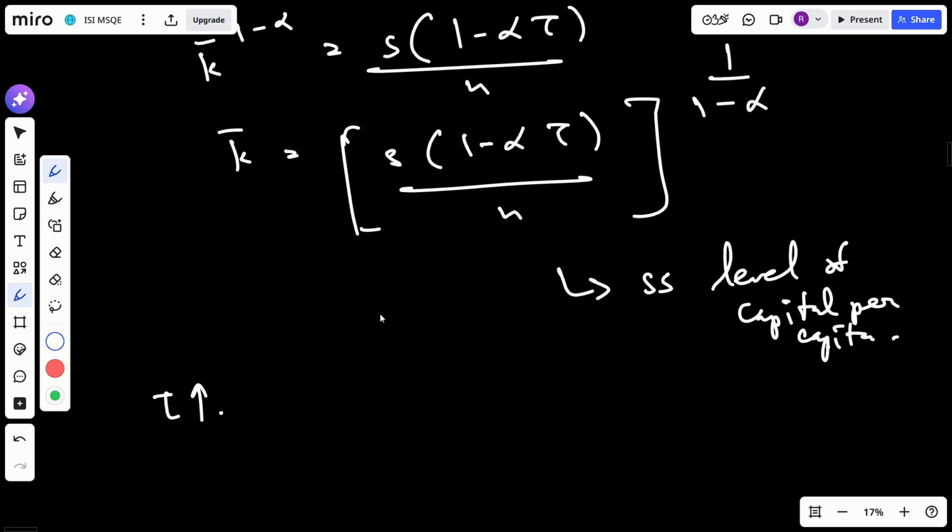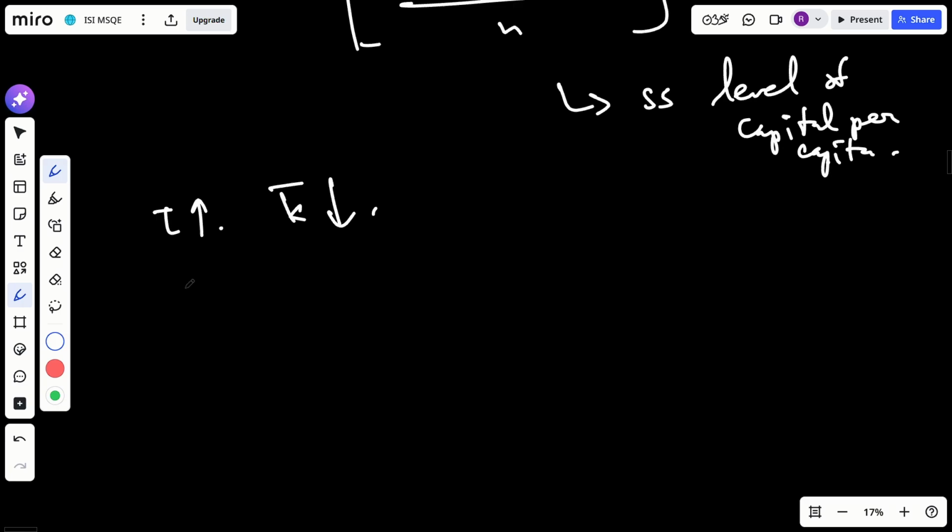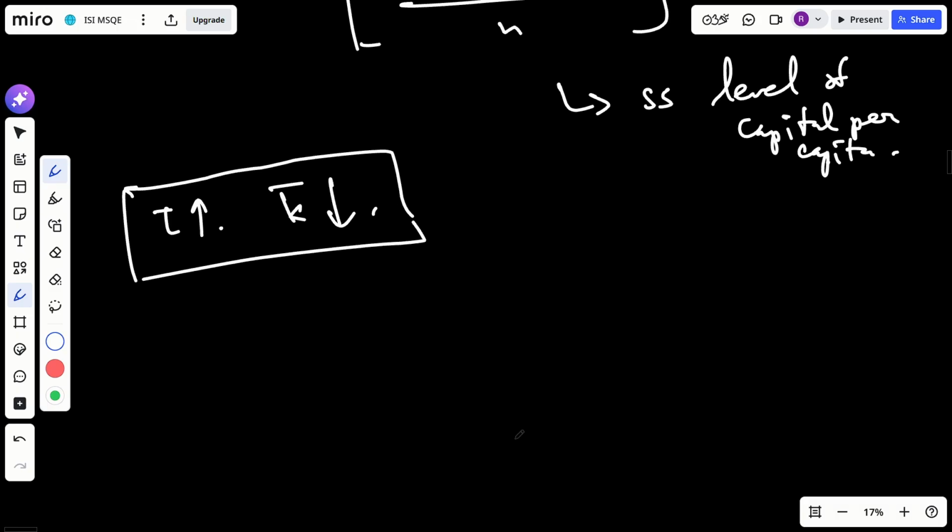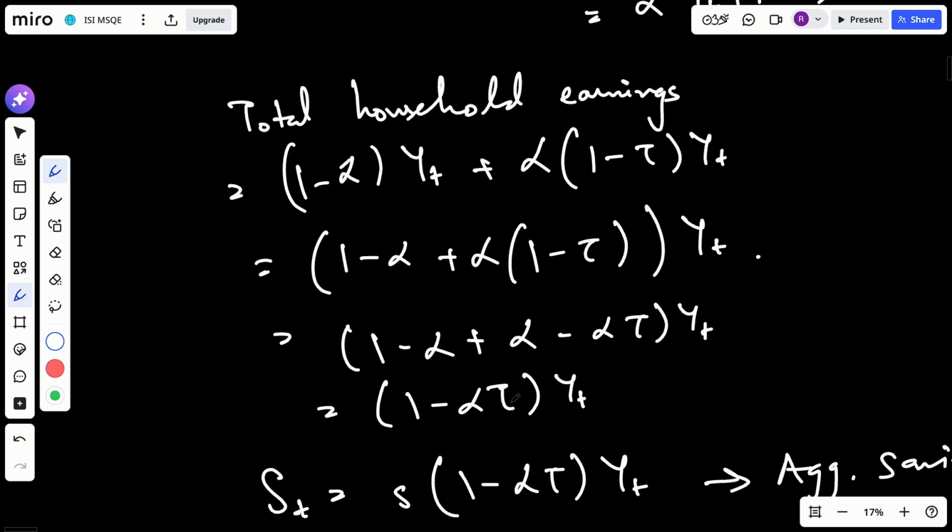So the numerator falls, and the entire term falls because of that. So when tau rises, k bar falls. So you can argue also like this, and we can conclude that there is an inverse relationship between the tax rate and steady state level of per capita capital.